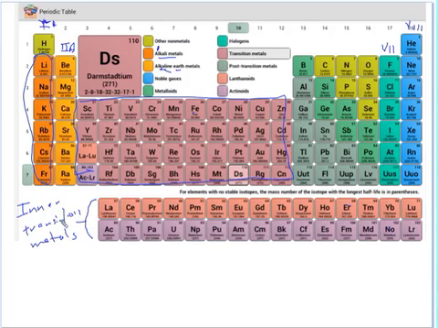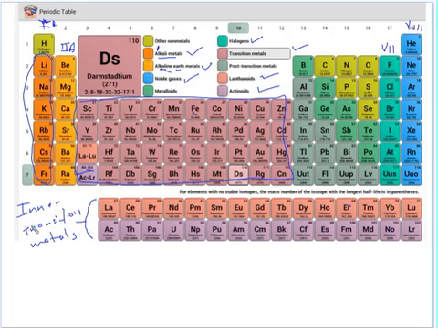To wrap this up, you need to know the different groups that I have identified on the periodic table. You need to know the alkali metals, the alkaline earth metals, the noble gases, the halogens, the transition metals, the lanthanides, and the actinides. You need to know where those things are on the periodic table.